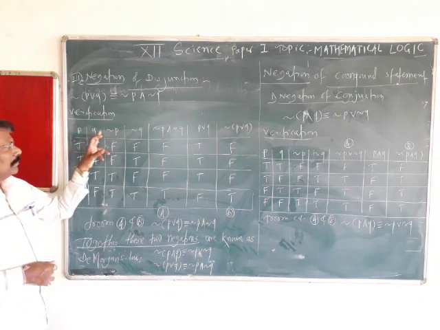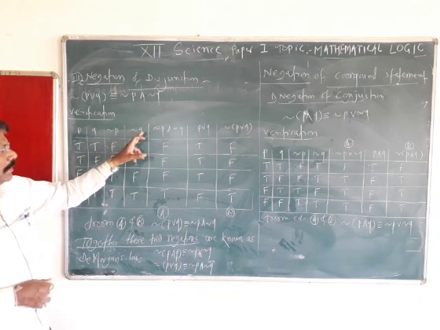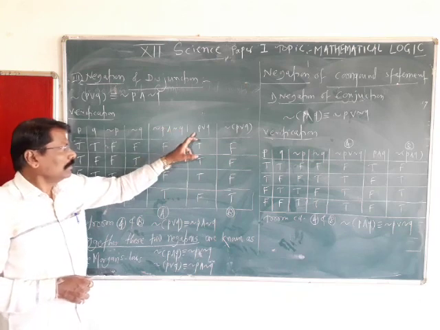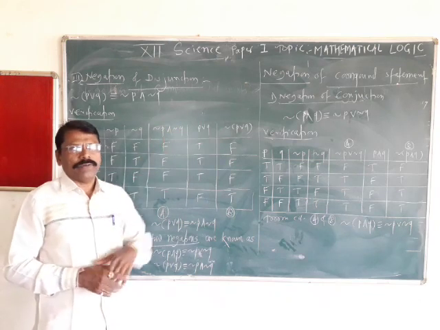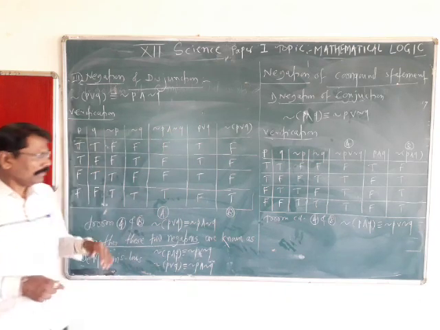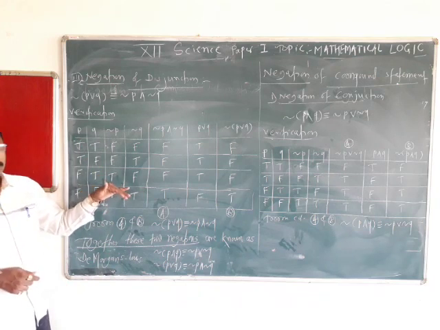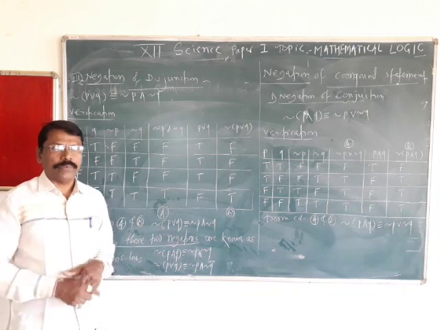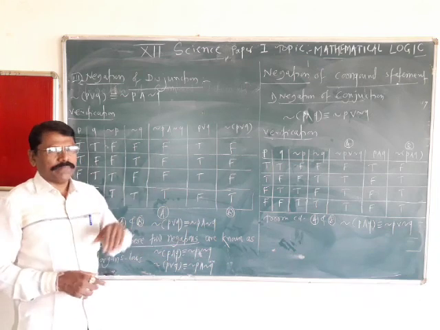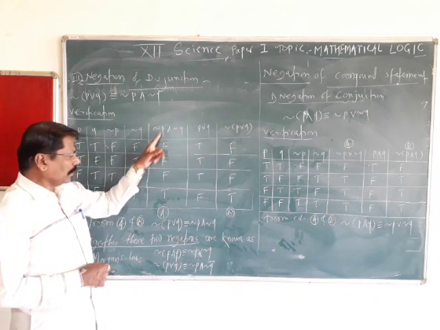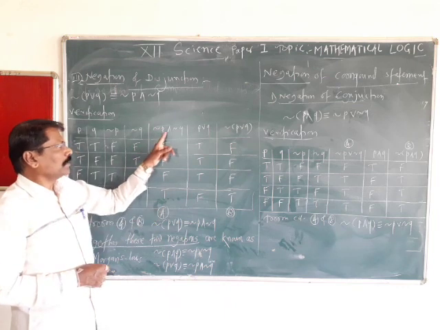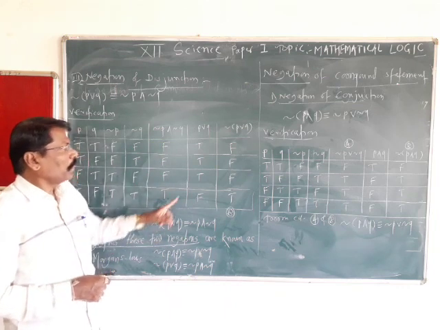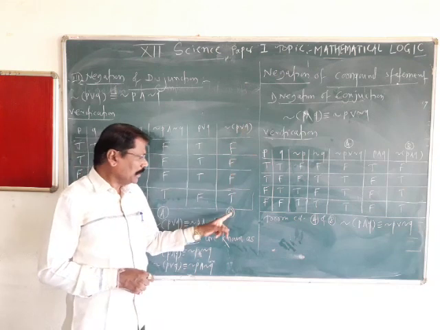P, Q, negation P, negation Q, negation P and negation Q, P or Q, negation of P or Q. As usual, because now we have practiced how to represent truth tables, the statement pattern is very simple. So again you can check the truth values of negation P and negation Q and negation of P or Q are the same.